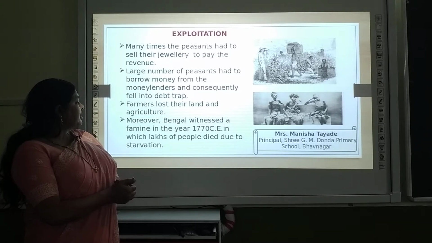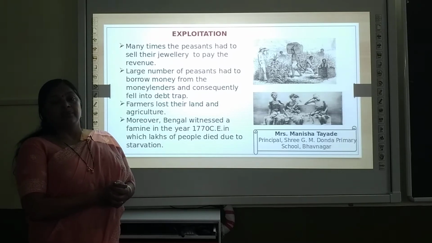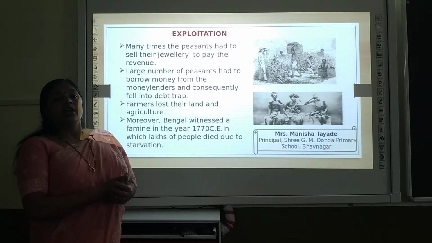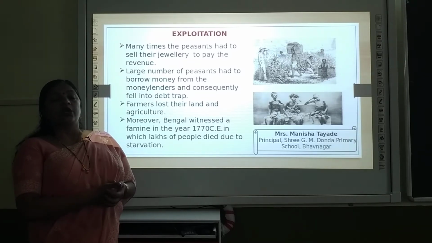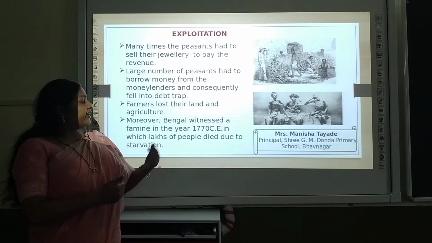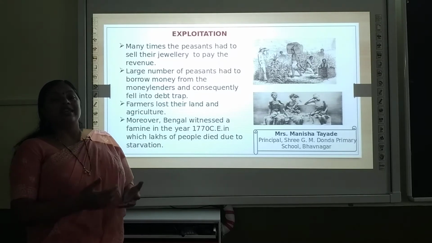Moreover, Bengal witnessed a famine in the year 1770 in which lakhs of people died due to starvation. Now in 1770 a famine occurred. We have earlier learnt what is the meaning of famine, that when there is continuously no rainfall for 2 to 3 years, then famine occurs, where there is shortage of food and water. So very devastating famine occurred in 1770. At that time lakhs of people died due to starvation.